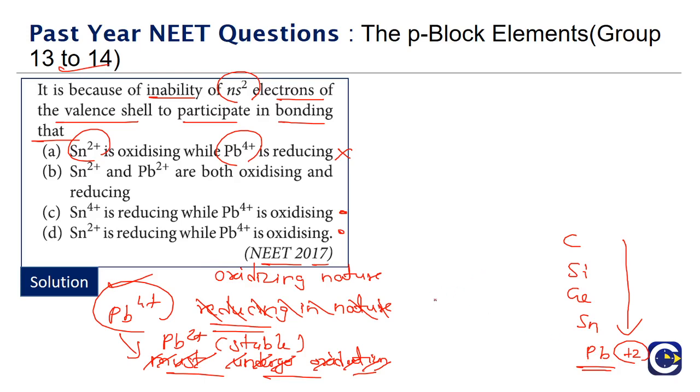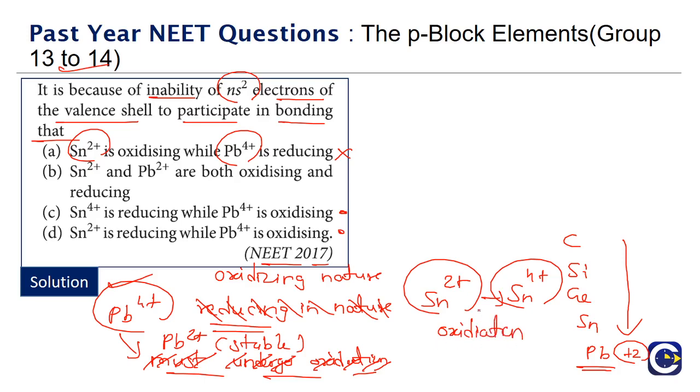So in the tin case, Sn2+ can still undergo oxidation and form Sn4+. Here it is actually showing a reducing nature. We have to be careful with this wording, because when any substance itself is undergoing oxidation, it is able to act as a reducing agent, or it is showing the reducing nature.